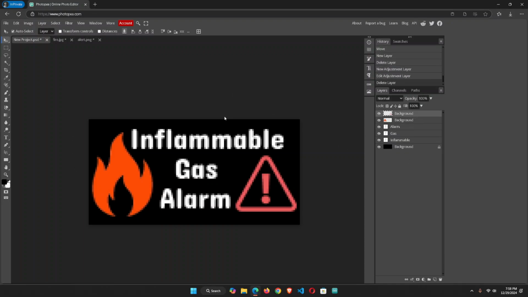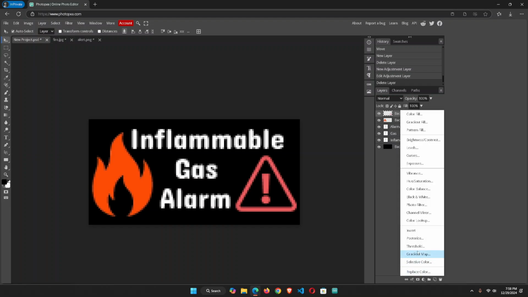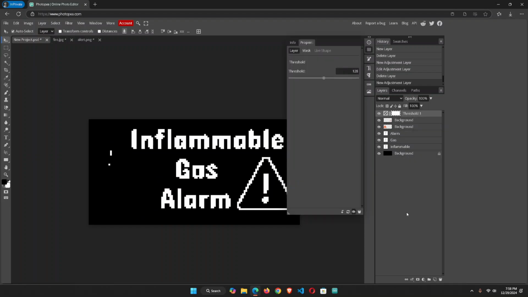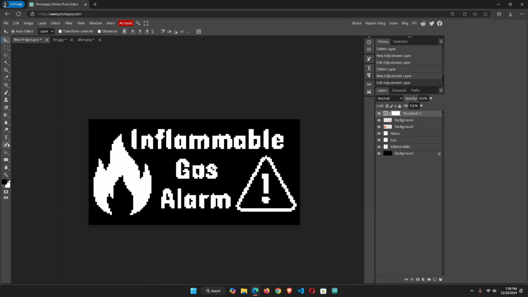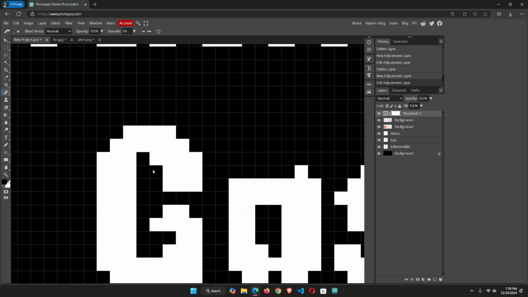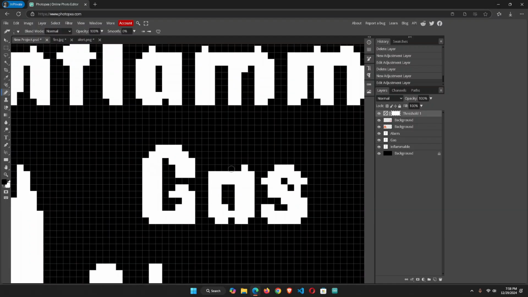Now when the designing is finished, we need to add a threshold layer. Click on this icon and select threshold. Adjust the value according to you, like this one is good. Now take the pencil tool and reduce the size. Tweak the image according to your preferences.